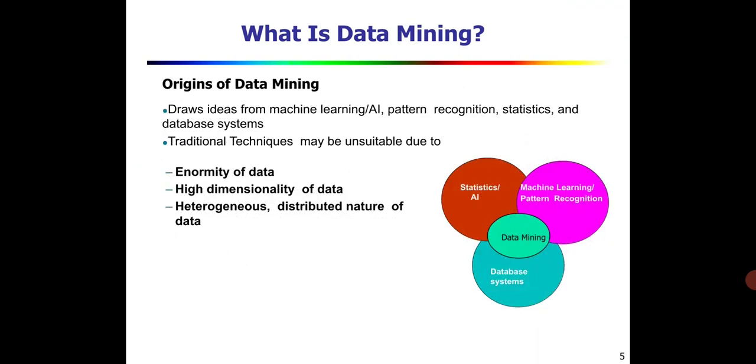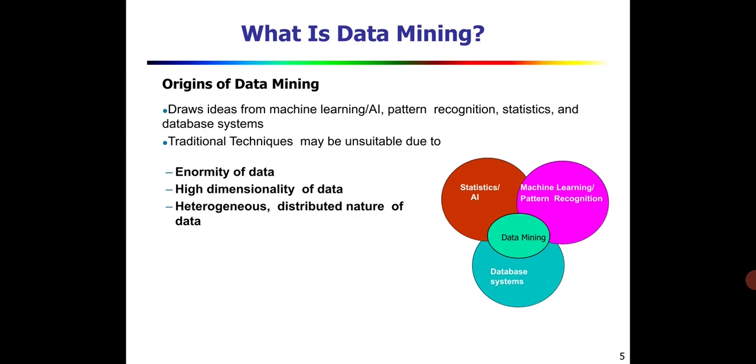Next, we'll see what the data mining origin is. Data mining is a common concept. Everywhere we try to find interesting patterns and discover knowledge. But the origin of data mining is taken from statistics and artificial intelligence. Everywhere we are incorporating a huge amount of data.